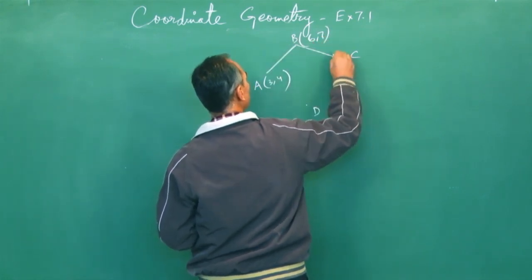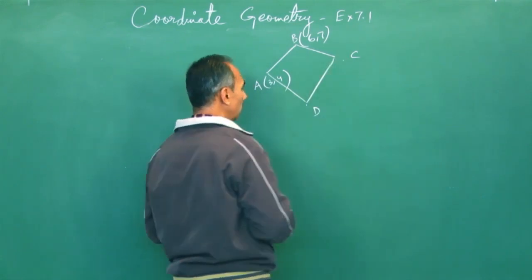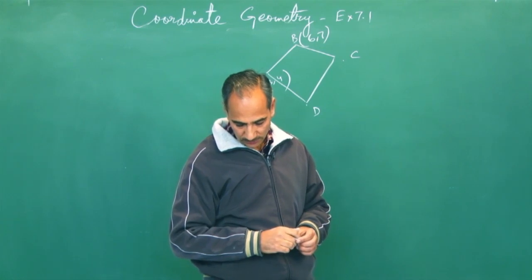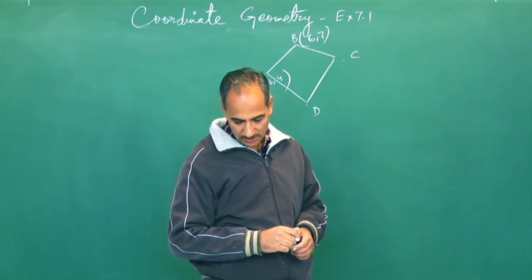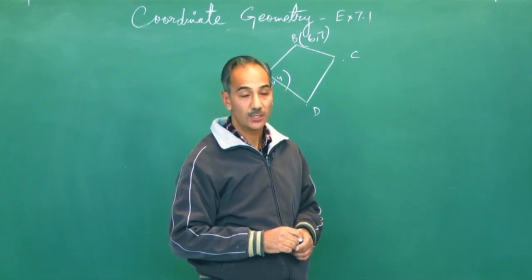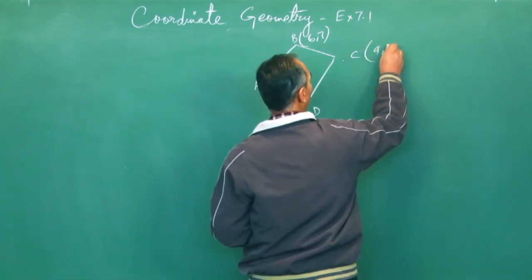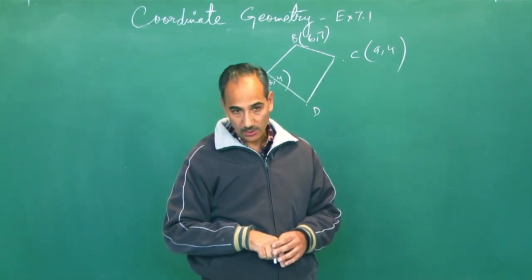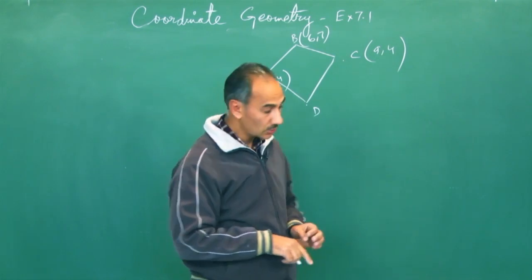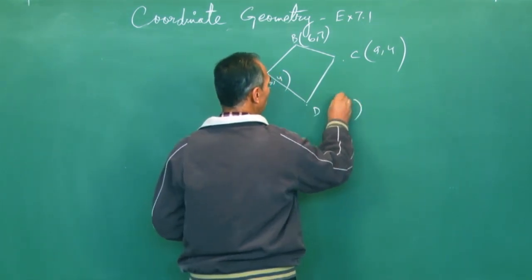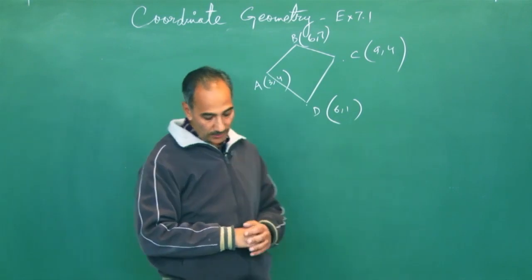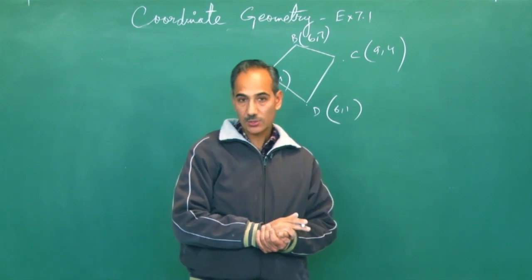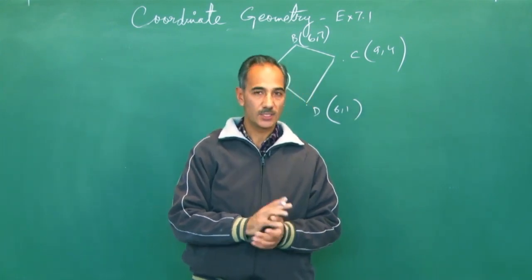What are the coordinates of C? For C, I have to walk 9 units along the x-axis and 4 units along the y-axis. So 9, 4. And for D, I have to walk 6 units along the x-axis and 1 unit up. So 6, 1. These are the coordinates of A, B, C, D. We have to see if this figure is a square. Champa says it's a square. Chameli disagrees. Let's see who is right.